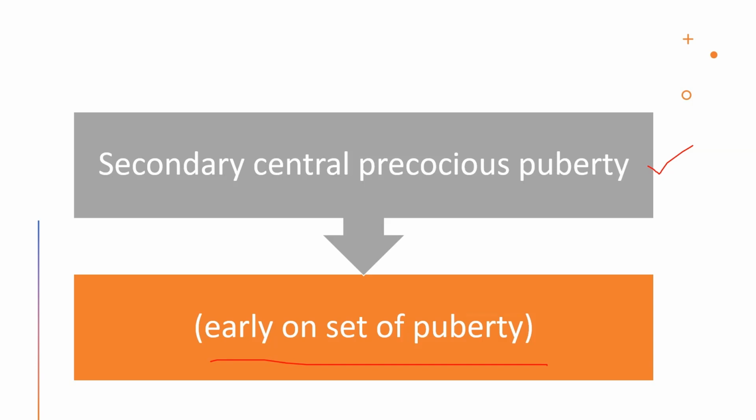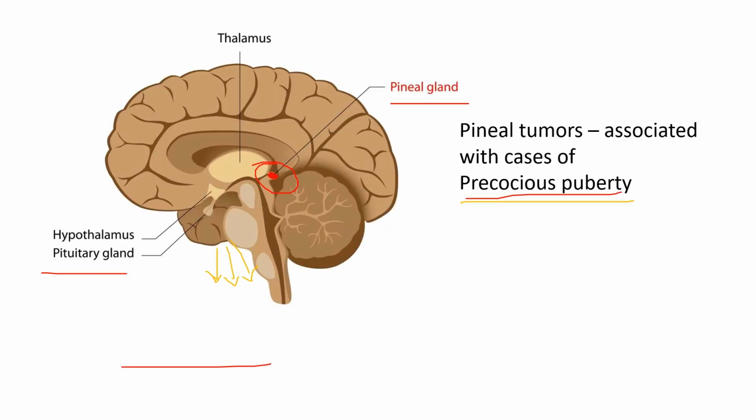This precocious puberty may be due to pineal tumors. Pineal tumors are associated with precocious puberty when they cause secondary damage to the hypothalamus region that disturbs the normal regulation of the pulsatile gonadotropin releasing hormone secretion.